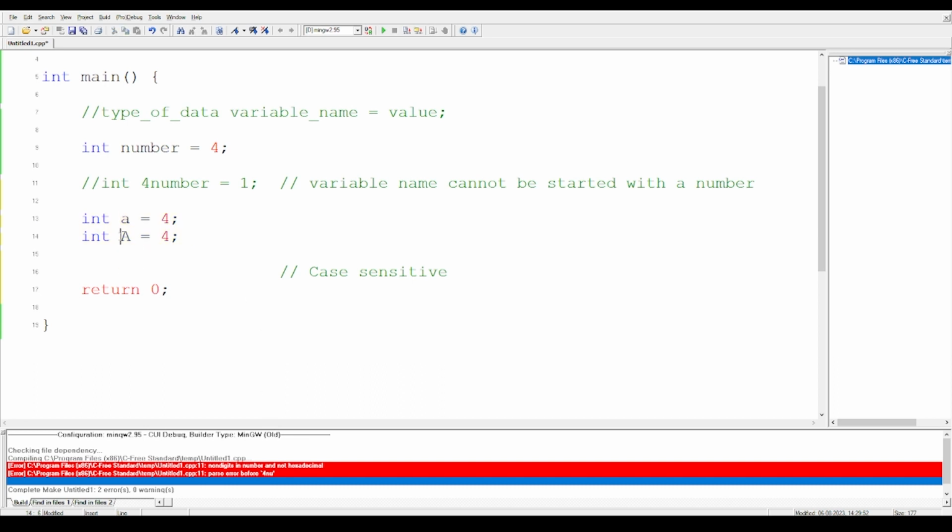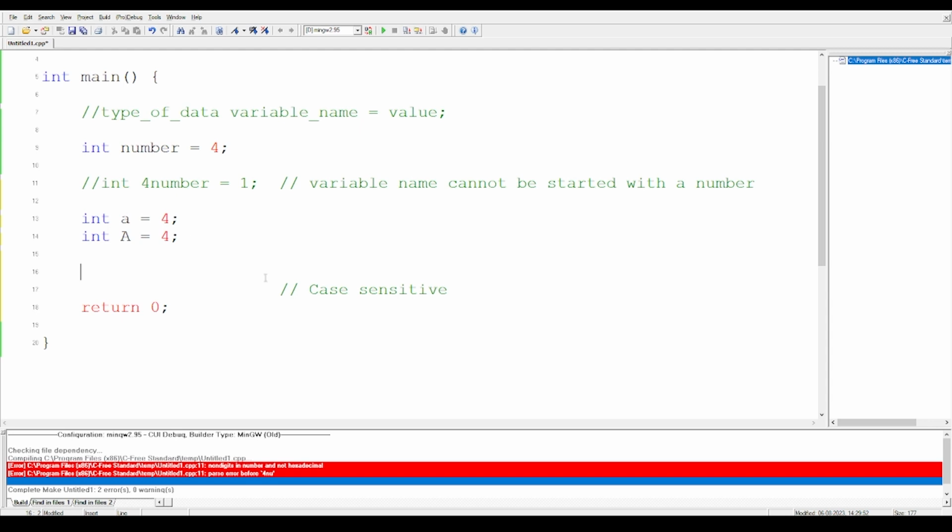So by chance, don't get confused, they are completely different variables. Small a is a different variable, capital A is a different variable. That is what we call a case sensitive variable. So we have to be very careful when we write the name of a variable, because if we have given the n capital, and next time we give the n small, then there will be a conflict.